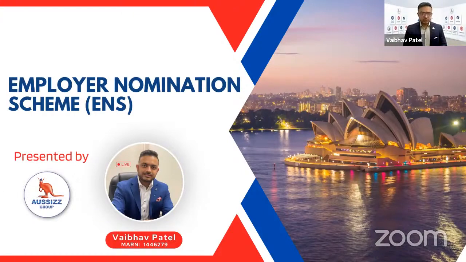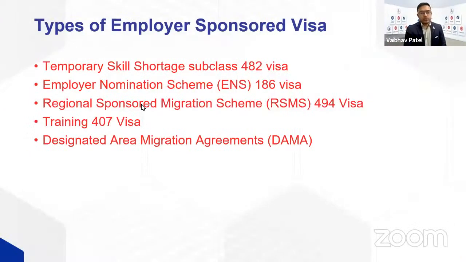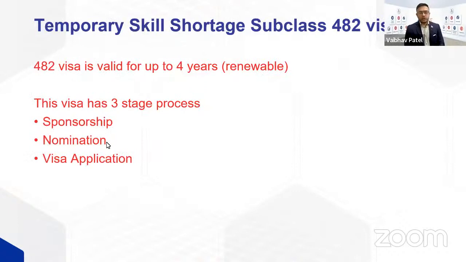Agent. Employer sponsorship visas today. In employer sponsorship visas, we are going to cover subclass 482, subclass 186 under the direct entry stream, subclass 494, subclass 407 visa, and DAMA agreements. So I will start with the 482 visa.